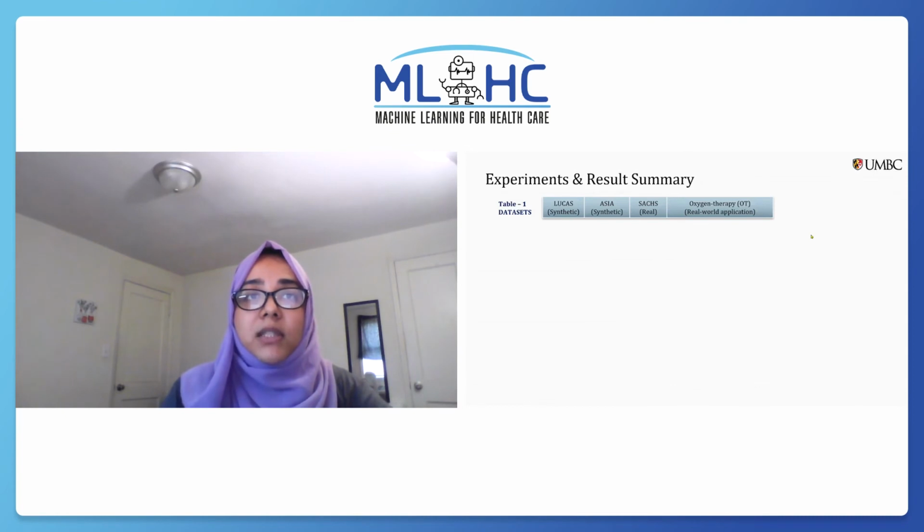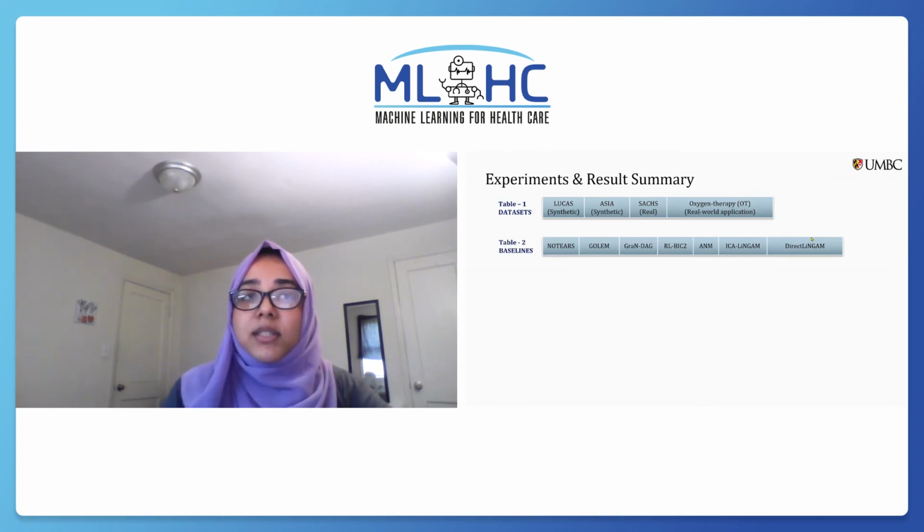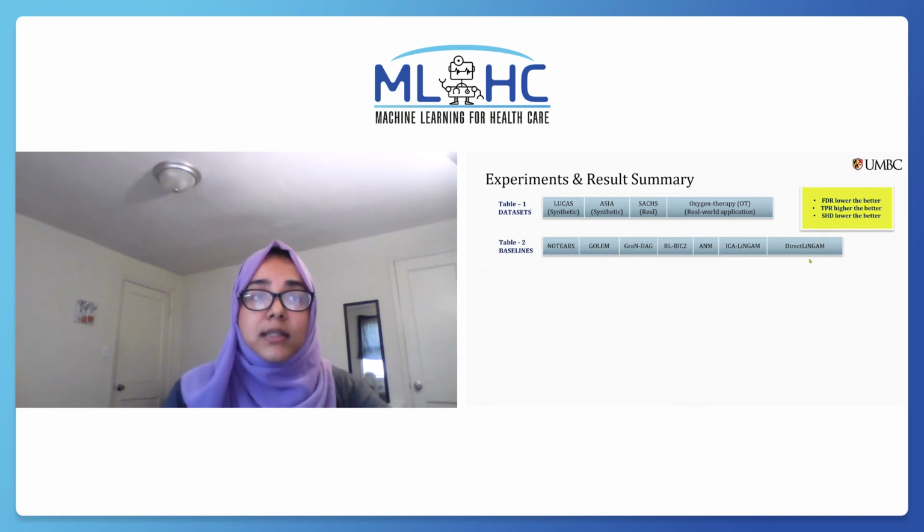We evaluated the performance of KCRL on 4 datasets as presented in Table 1. As prior knowledge, 25% of the true causal edges were considered during all the experiments. The performance of KCRL was also compared against 7 baseline approaches listed in Table 2. The estimated graphs were evaluated based on 3 metrics: false discovery rate, the true positive rate, and structural Hamming distance.